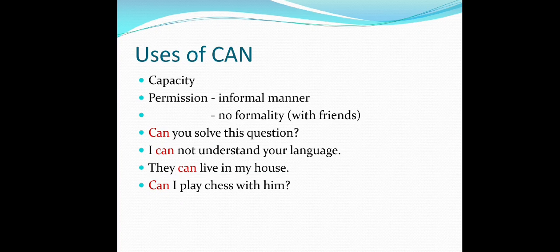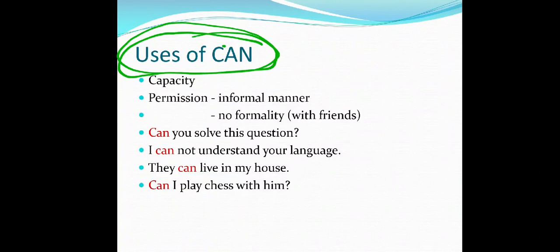Now we are on the uses. Uses of can. We have to learn about the uses of modals. In the uses of modals section, we have can. Can shows your capacity, or you can say ability.